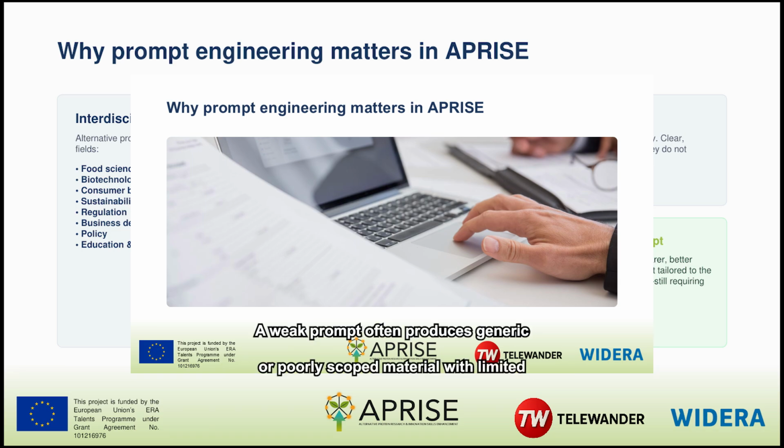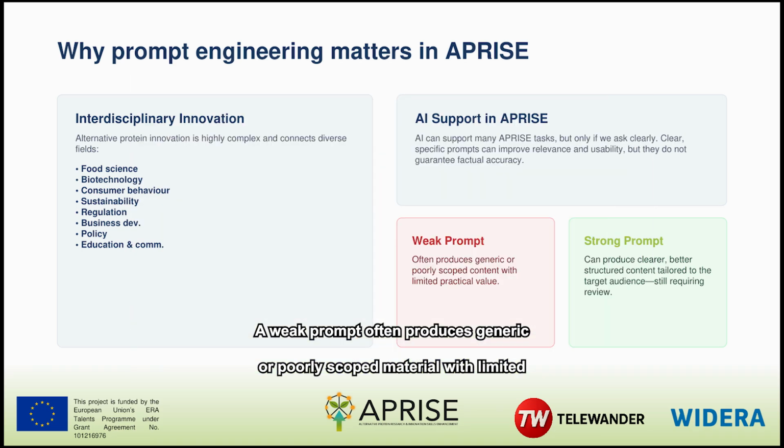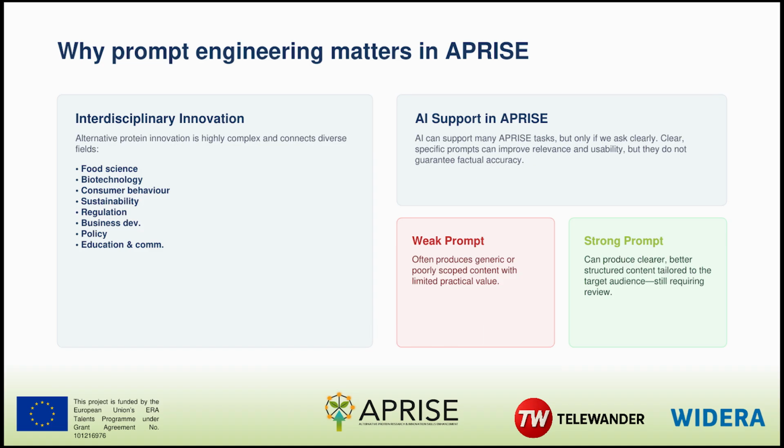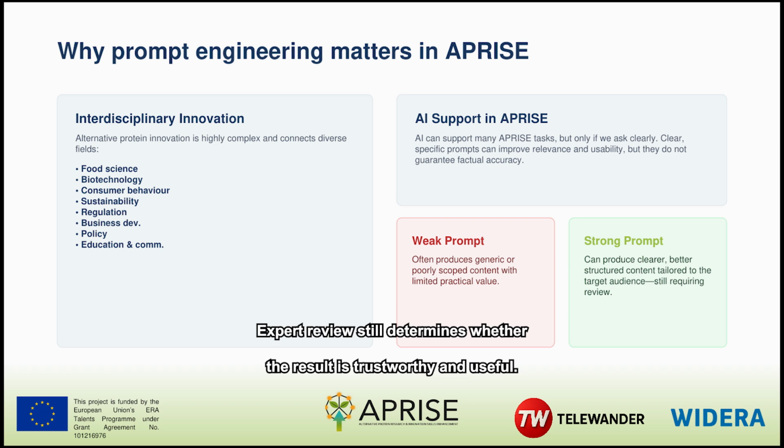A weak prompt often produces generic or poorly scoped material with limited practical value. A stronger prompt can produce a clearer structure and a better fit for the intended audience. However, prompt quality does not guarantee factual accuracy. It improves the starting point. Expert review still determines whether the result is trustworthy and useful.